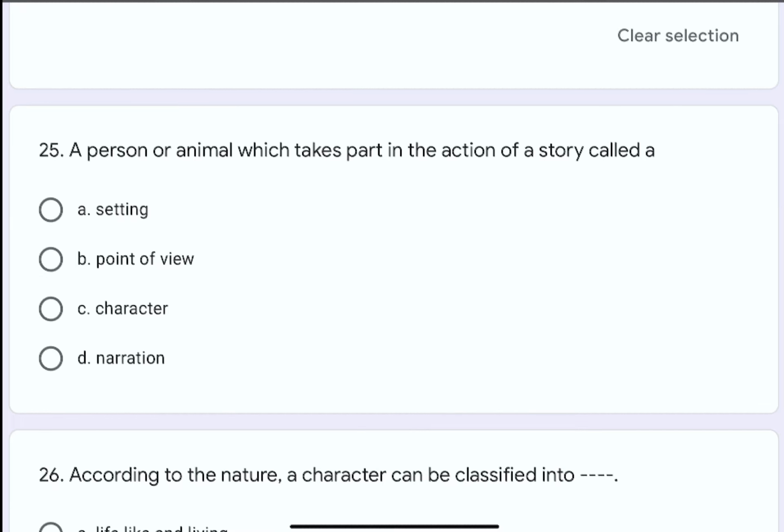Question number 25. A person or animal which takes part in the action of a story is called as dash dash. Options are A. Setting, B. Point of view, C. Character, or D. Narration. The correct option is C. Character.